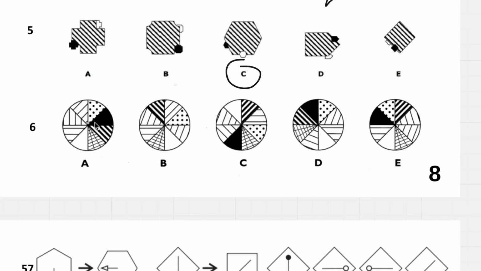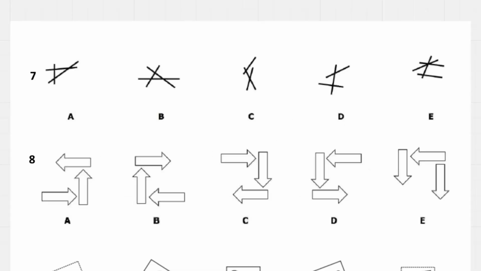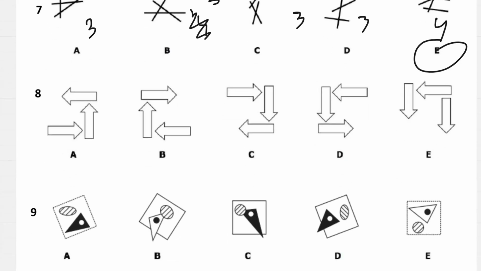Question number 6, we can see that for B, in each one there are 3 ones with stripes over here, 3 ones with stripes, 3 ones with stripes, and here the same, except for B we have the 4 ones with stripes. For this, let's count the amount of stripes. We have 3, 1, 2, 3, 4. 1, 2, 3. That one's 3 as well. 1, 2, 3, and 1, 2, 3, and then E is the only one that has 4. Question 8 is, let's have which direction they're going to go in.